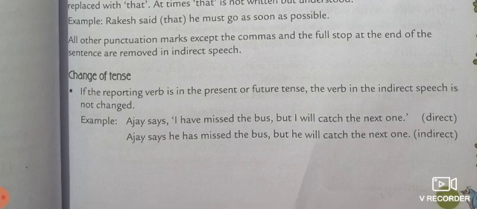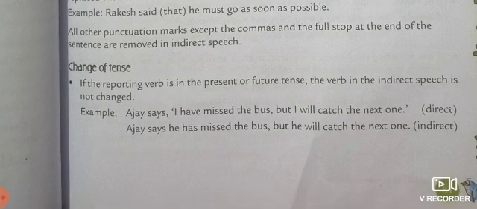The reporting verb written outside the quotes, such as "Ajay says", is in the present tense, so we will not change the tense of the reported speech. Ajay says, "I have missed the bus, but I will catch the next one." Now remove the comma: Ajay says he has missed the bus, but he will catch the next one.